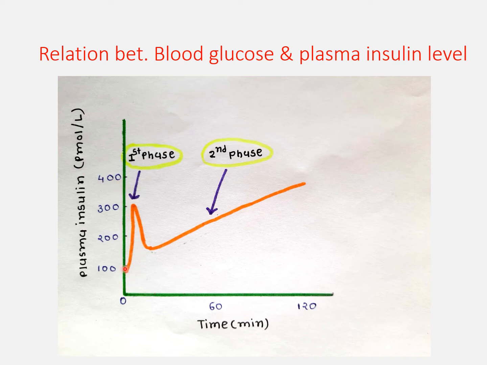So when we give intravenous blood glucose, within 2 or 3 minutes there is an increase in the insulin level. So this initial peak is because of the preformed insulin.